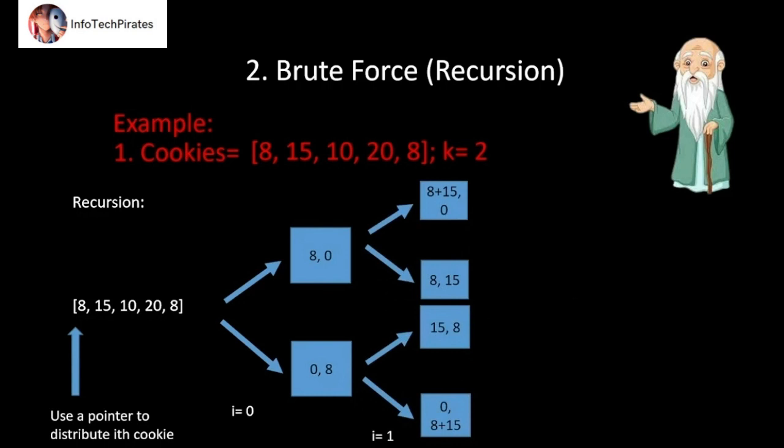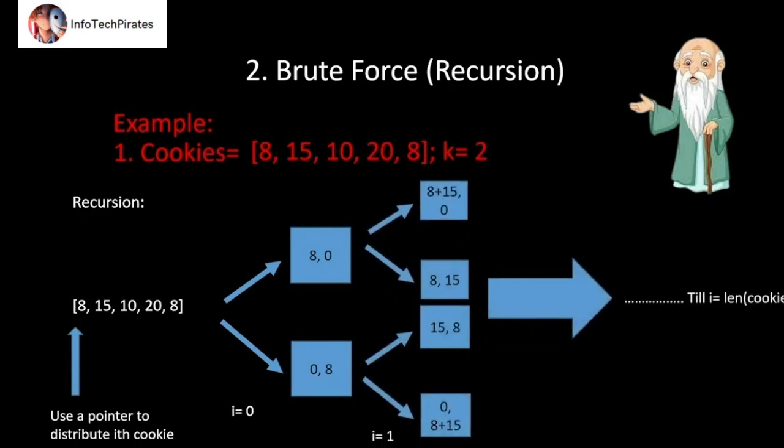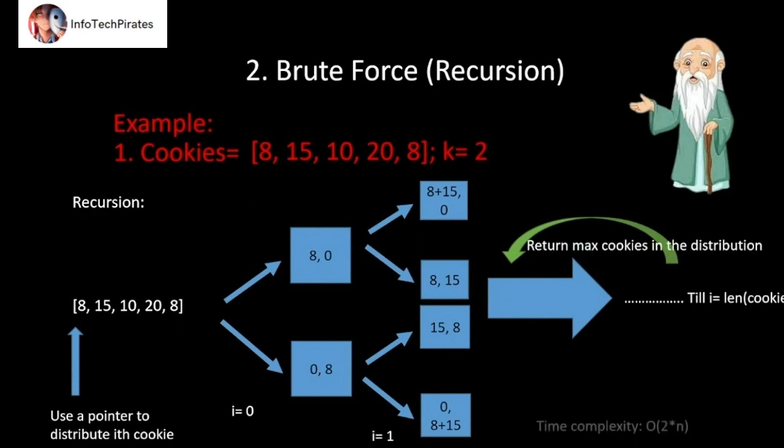This way we will build the recursion web, but when to terminate? We will continue till i equals n. When i equals n, we compute the max value in the distribution and then return that value. This way we use recursion to solve this, but it will take exponential time complexity, so we need to come up with a better approach.